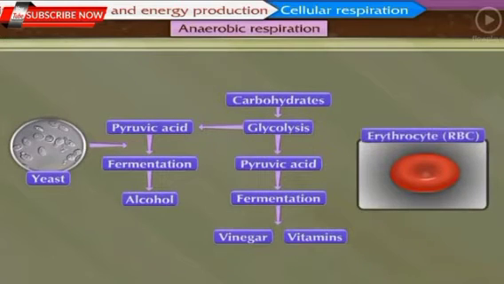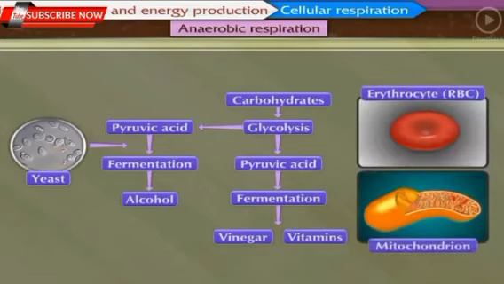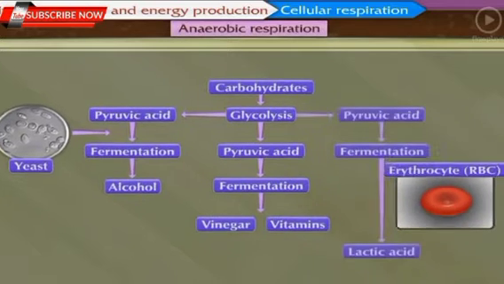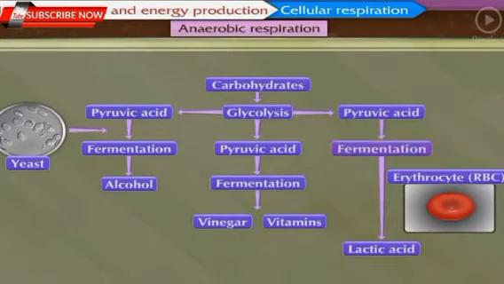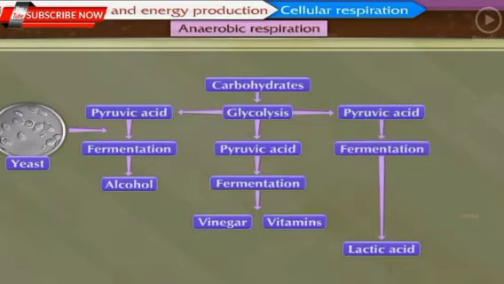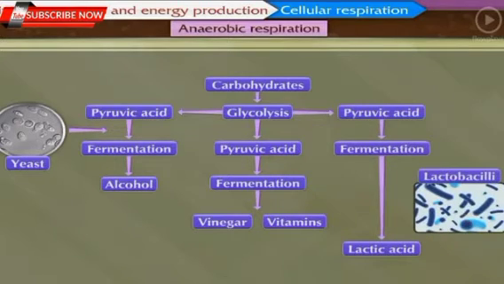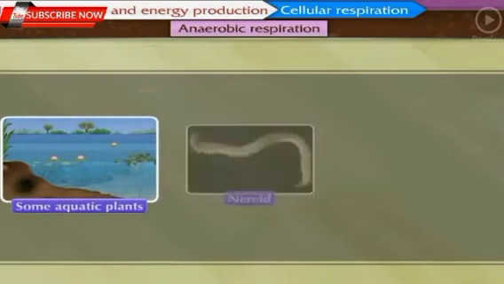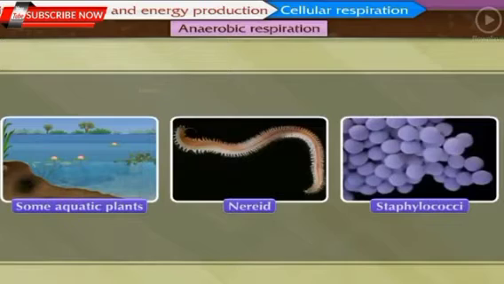RBCs or erythrocytes do not have mitochondria, therefore RBCs entirely depend on anaerobic respiration for energy production, and lactic acid is produced by fermentation. Similarly, lactobacilli present in milk, after fermentation, turn pyruvic acid into lactic acid. Some higher plants, animals, and aerobic microorganisms sometimes also perform anaerobic respiration instead of aerobic respiration.